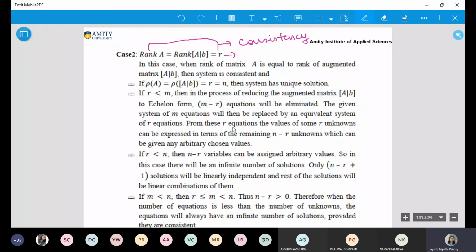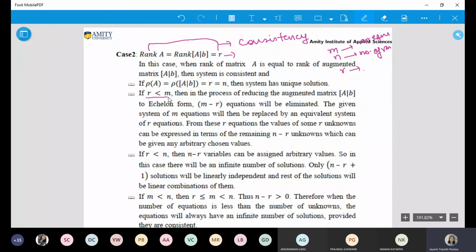What does it mean? Now there are 3 things that are given: one is M, one is N, and one is R. R is the rank, N is the number of variables, and M is the number of equations. Right? Now these cases are their correlation.